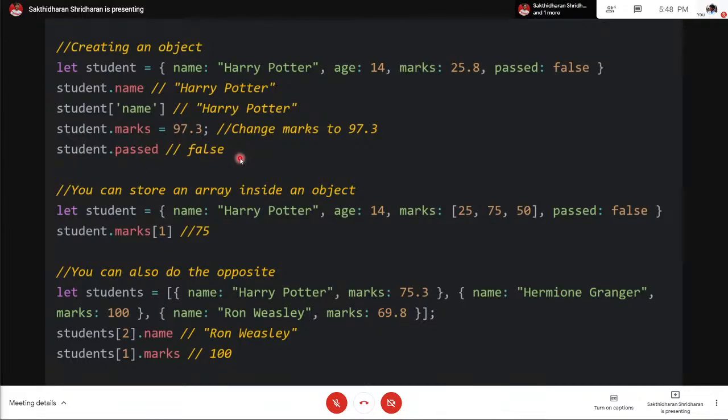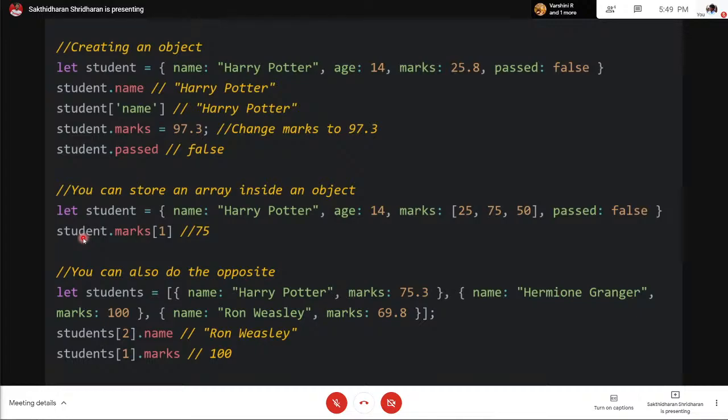Now, one more advantage of an object is you can store an array inside an object. So let student is equal to name Harry Potter, age 14, and here for marks, assume that Harry Potter studies 3 subjects, and these are the individual marks of these subjects. So here you can store an array instead of a value. You can store anything here.